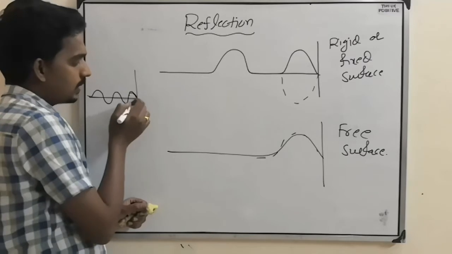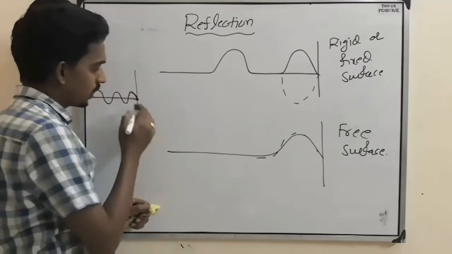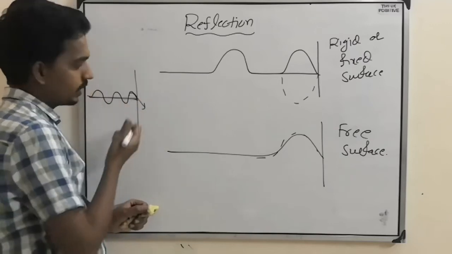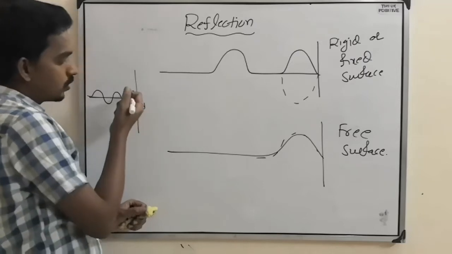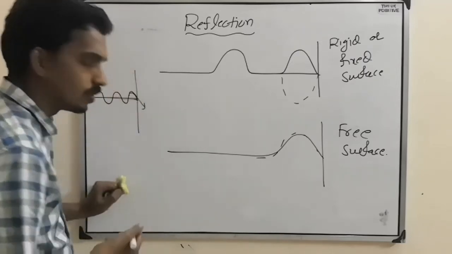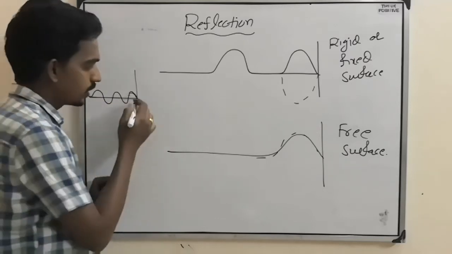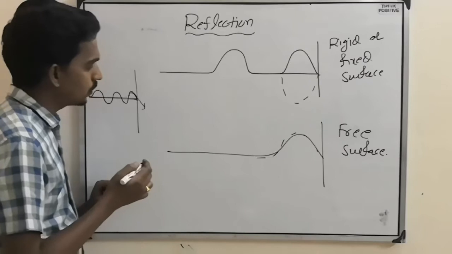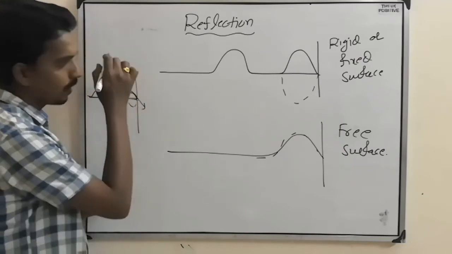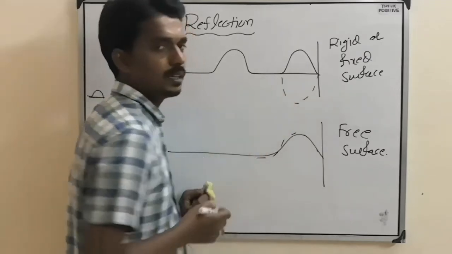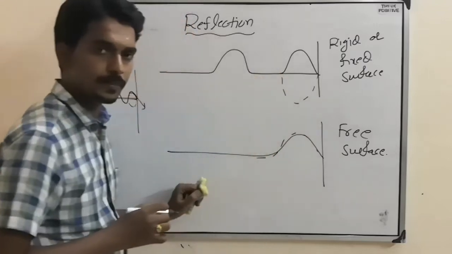But as this string is pulling this point up, according to Newton's third law, reverse force will apply. That means there is a reaction for every action, equal and opposite. So string will be pulled down. String is trying to pull this point up, but this is a fixed point. It cannot move. Then this point also pulls it back so that it will come back. That is what is happening here. That means the crest will reflect as trough.